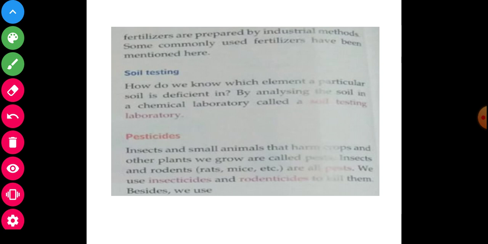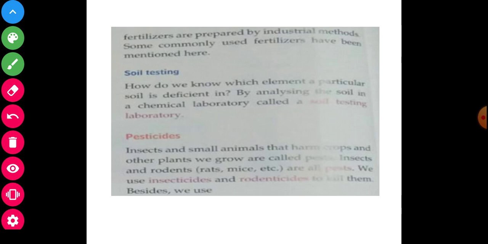Do you understand? It is very important. Insects and small animals that harm crops and other plants we grow are called pests. So, my dear students, insects or rodents, rats, mice, all these pests, we use insecticides and rodenticides to kill them. We have already discussed pesticides here.